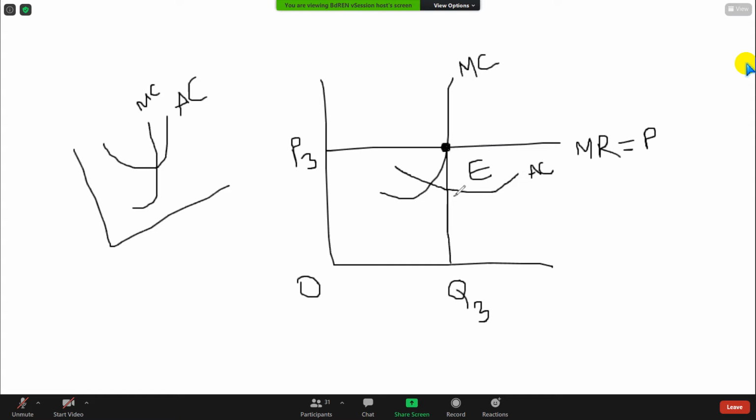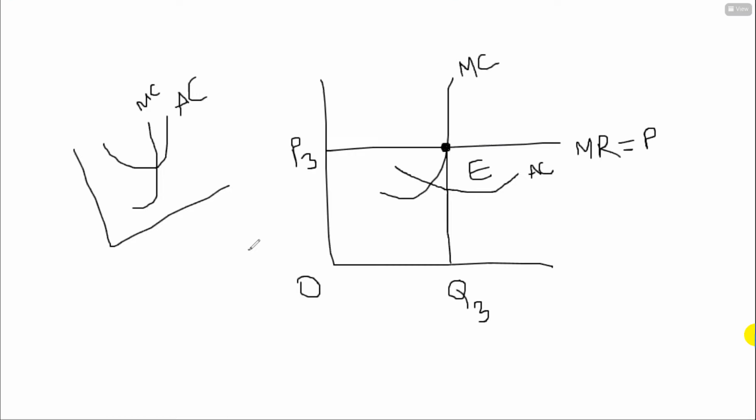That average cost curve, you should draw in such a way that it goes through the minimum point of marginal cost. So this one should be the minimum point.